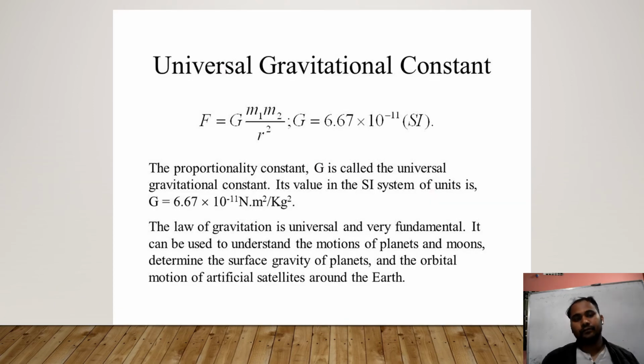So let's talk about the universal gravitational constant. The proportionality constant G is called the universal gravitational constant, and its value in the SI system of units is 6.67 into 10 to the power minus 11 Newton meter square per kg square.